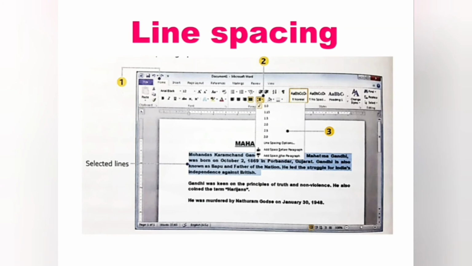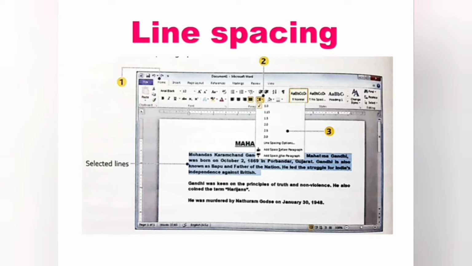Now I am going to tell the steps to change the line spacing. The first step is you have to select the typed lines. That means the paragraph which you want to change. Next step is go to the Home tab.